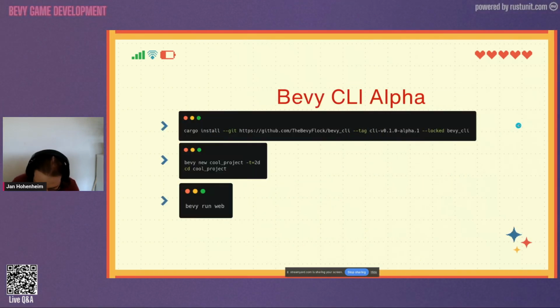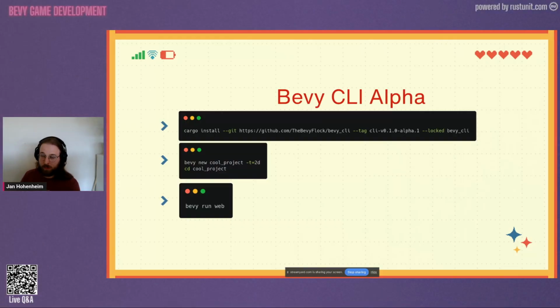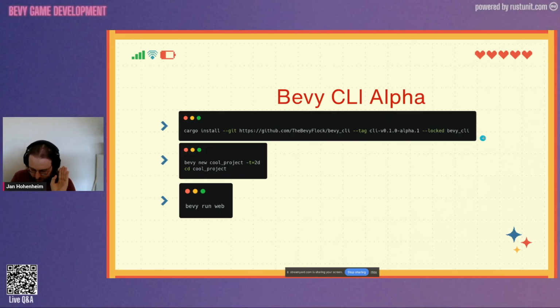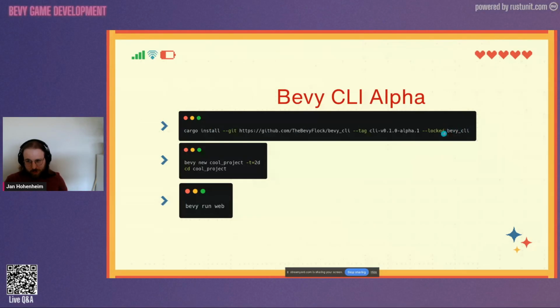All right. So before we talk about the 3D project itself, we first need to create the project. And I highly, highly recommend everyone out there use the Bevy CLI Alpha for this. This has been cooking for a while now from the CLI working group, and it's planned to be upstreamed bit by bit. So I hope that this will happen soon. For now, you need to enter this fairly long command to install it, because it's not upstreamed yet. And then you get this Bevy CLI.